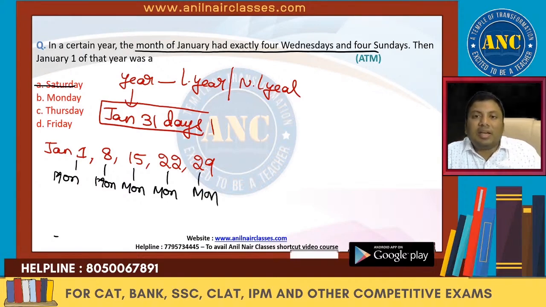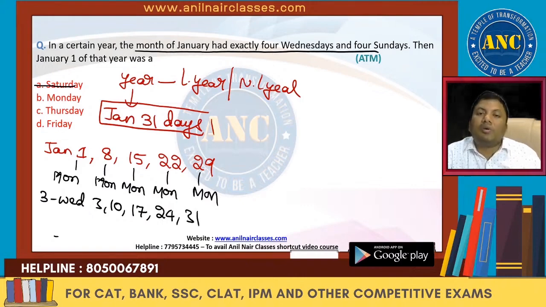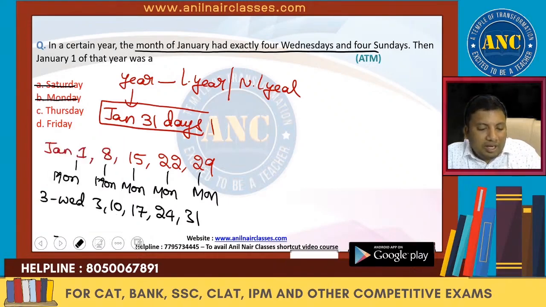If January 1st is Monday, 2nd is Tuesday, 3rd is Wednesday. If 3rd is Wednesday, 10th, 17th, 24th, and 31st will also be Wednesday. How many did I get? 5 Wednesdays. But the question says 4. I hope right now you have understood the logic, right? How am I doing it?